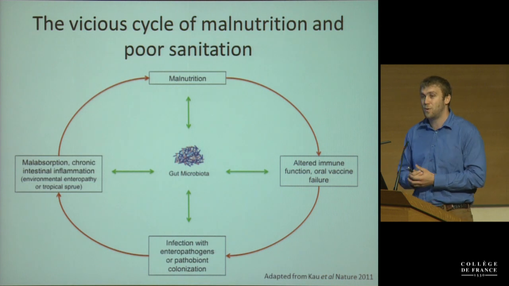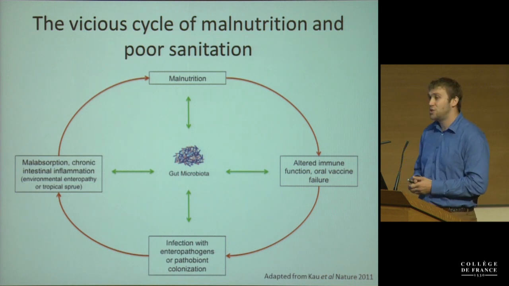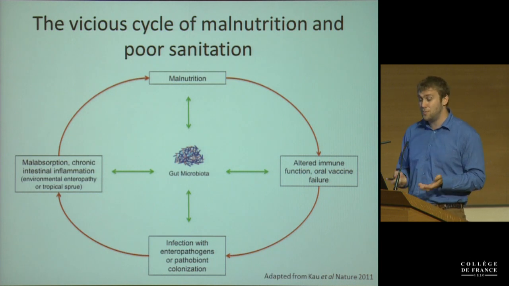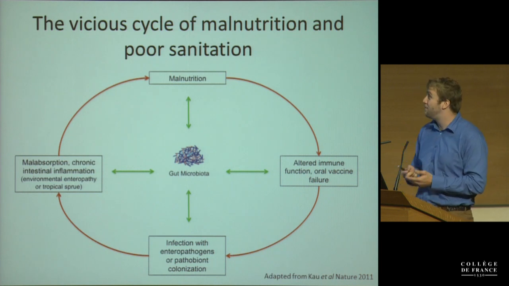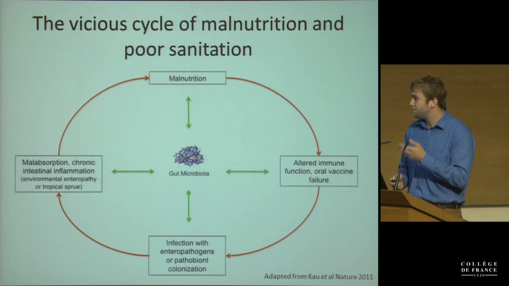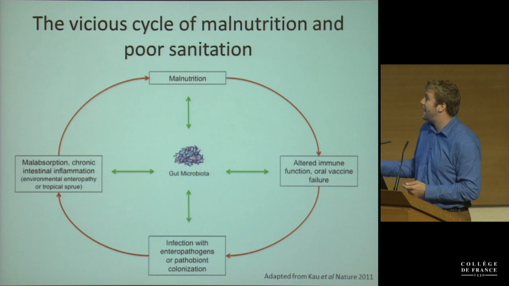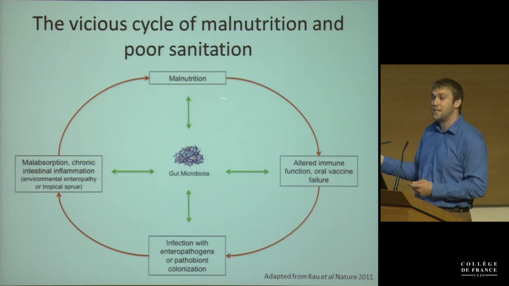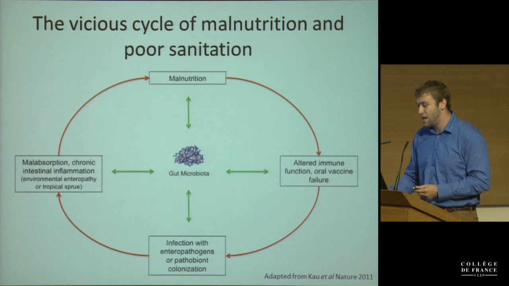And this is the region where we absorb most of our nutrients. There's a particular disease that is actually now known to be widely impactful on malnutrition. That's called environmental enteropathy. And so this disease actually feeds back in this vicious cycle that's already been mentioned, and exacerbates the original malnutrition in the children.